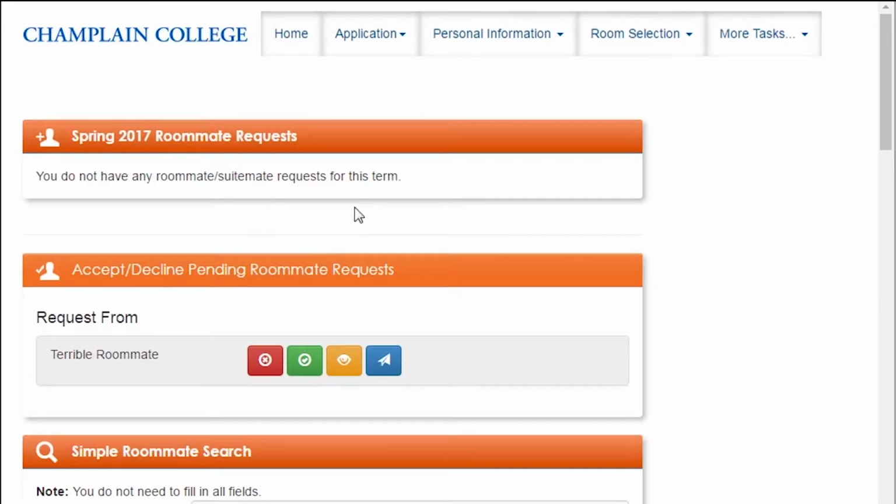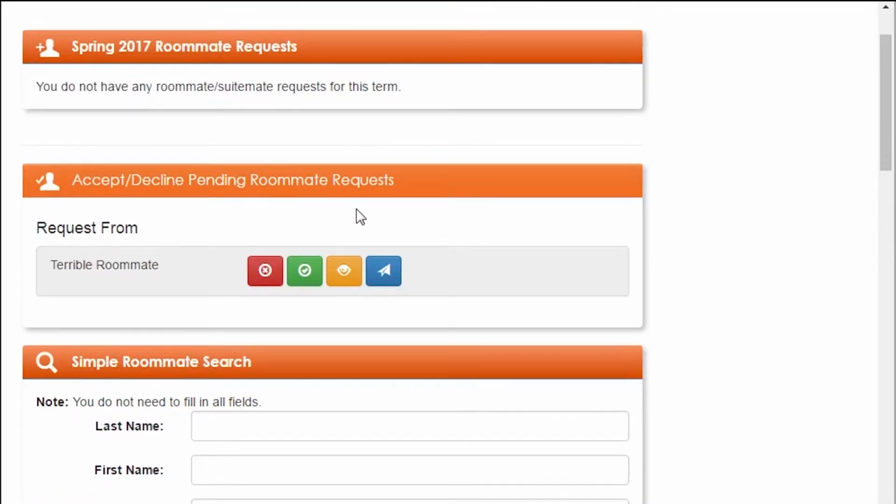At the top, you can see any roommates who you have personally requested for the upcoming term. Below that, you can accept or decline any roommates who have requested to live with you. Clicking on the red button declines the offer, and clicking on the green button accepts the offer. Here we have someone I do not think I would be good living with, so I'm going to decline them.